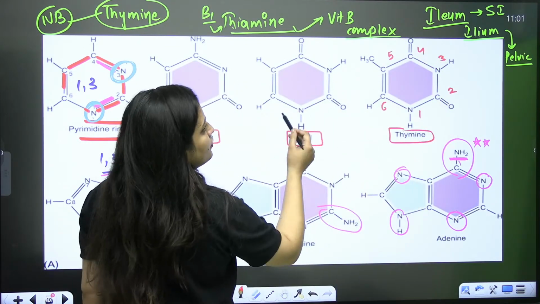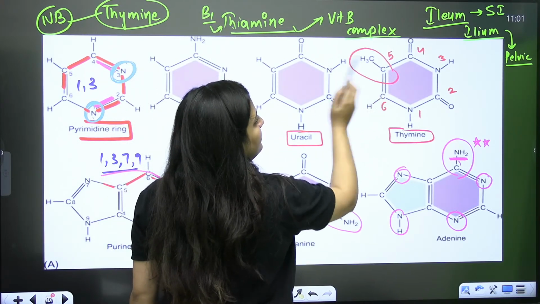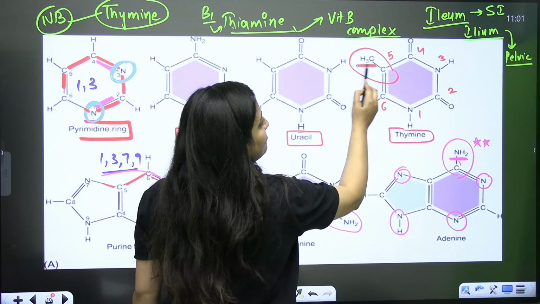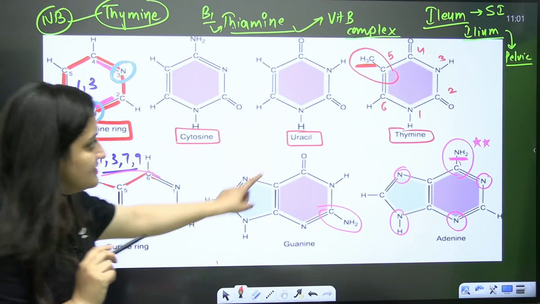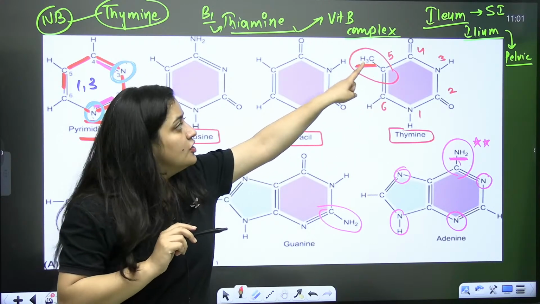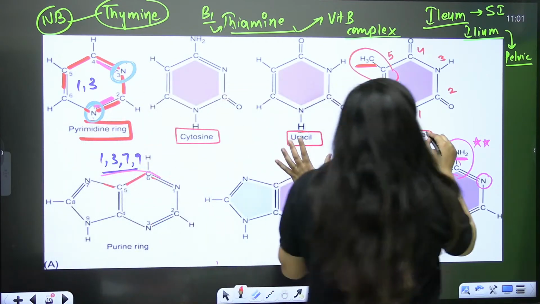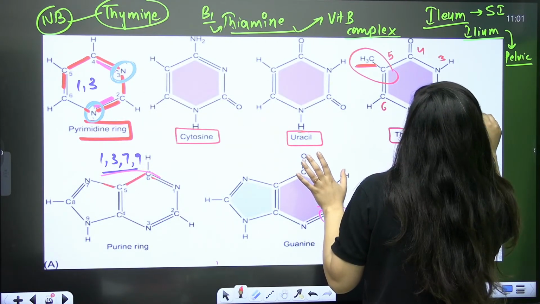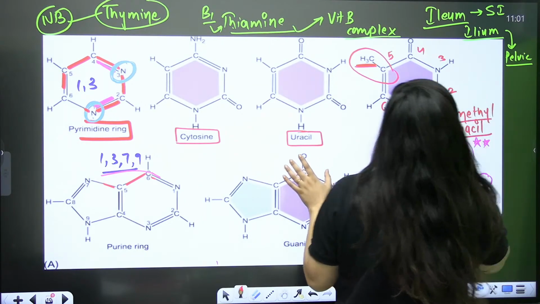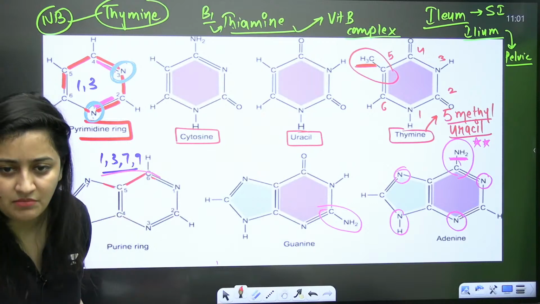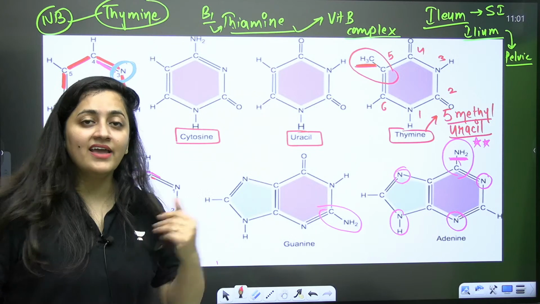When you compare uracil and thymine, everything is the same, but in thymine at carbon number 5 you have one extra methyl group, right? At carbon number 5, you will see CH3 is attached, that is your methyl group. So thymine is also known as 5-methyl uracil. If in uracil you add a methyl group to the 5th carbon, you are going to get your thymine. Right now, if you are thinking, ma'am, why are you teaching chemistry?